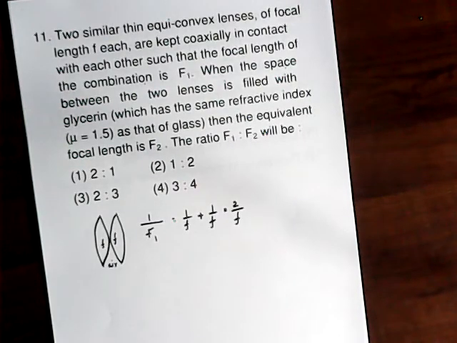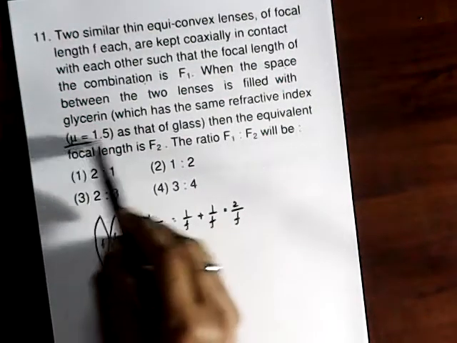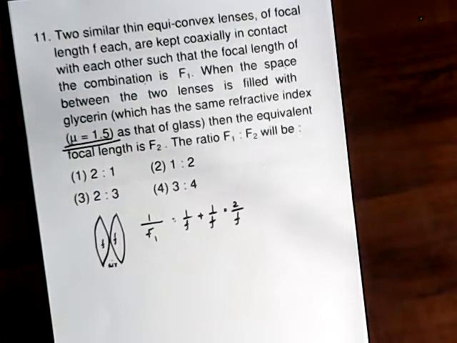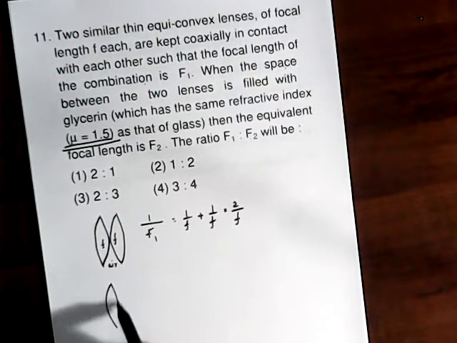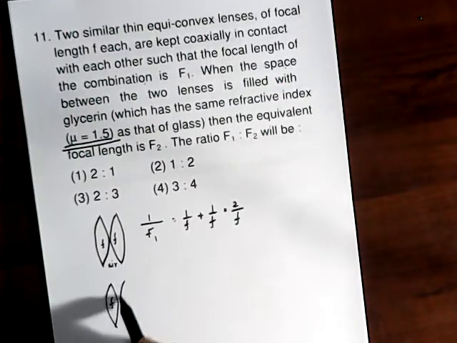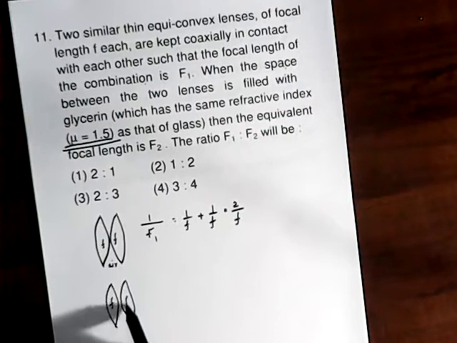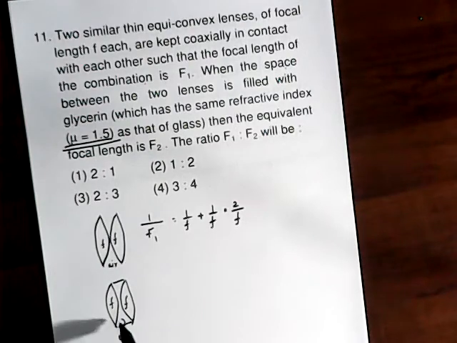When the space between the two lenses is filled with glycerin, which has a refractive index of 1.5, the same as that of the glass, the two equiconvex lenses, each with the same focal length f, now have glycerin in between. So the glycerin behaves as a concave lens.